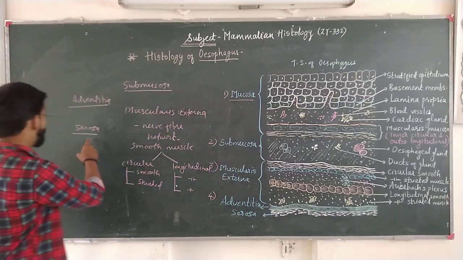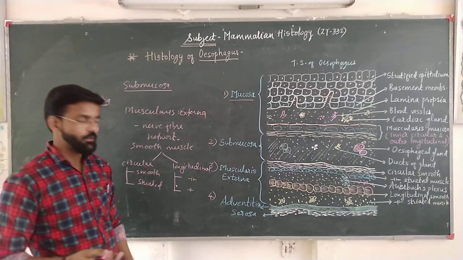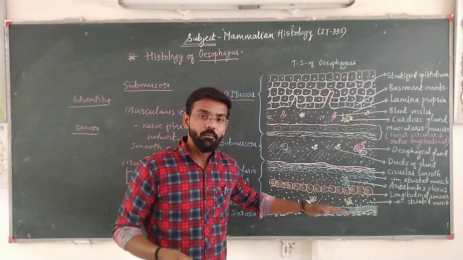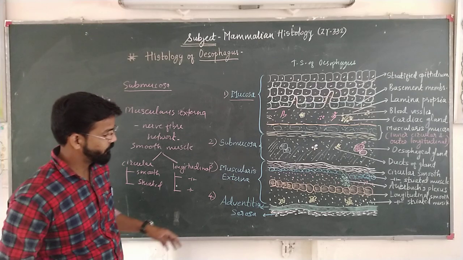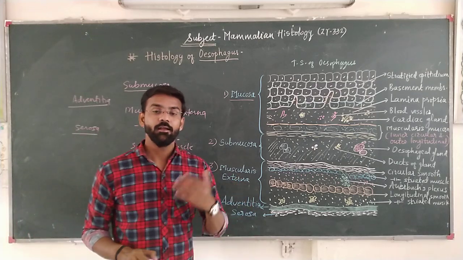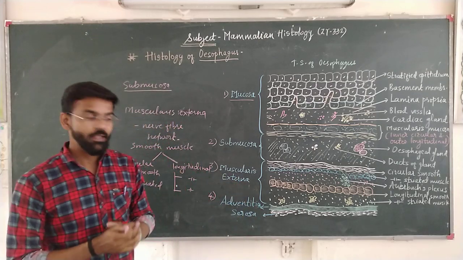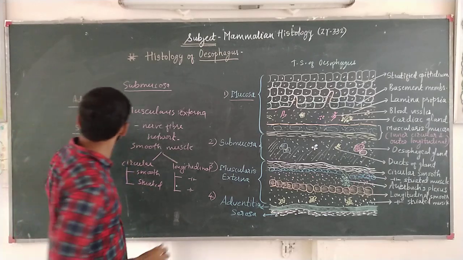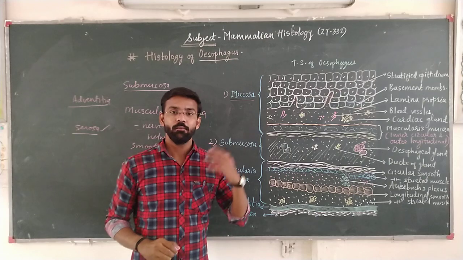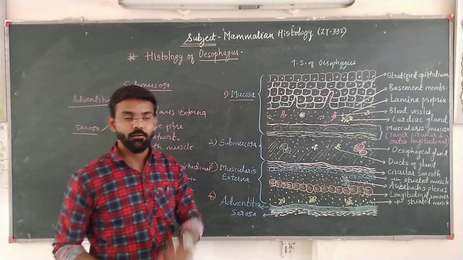And in case of serosa, the peritoneum is present. This layer of connective tissue which is present below the muscle layer is covered by peritoneum. Therefore, the name is given as serosa. This is the difference between adventitia and serosa, in which presence or absence of peritoneum does matter.